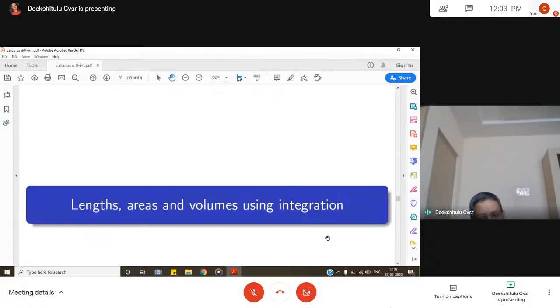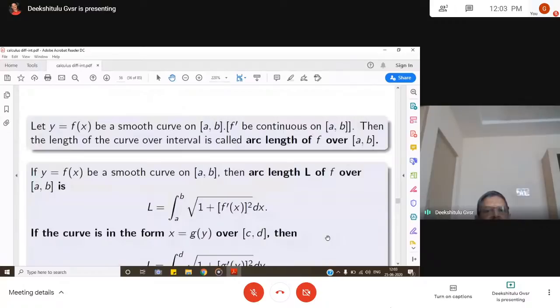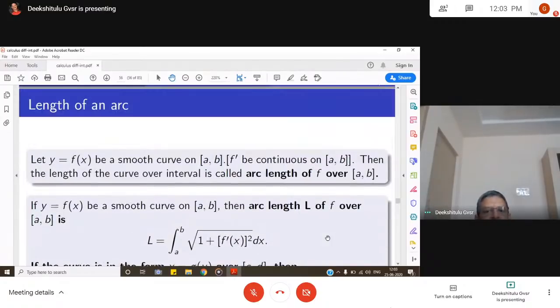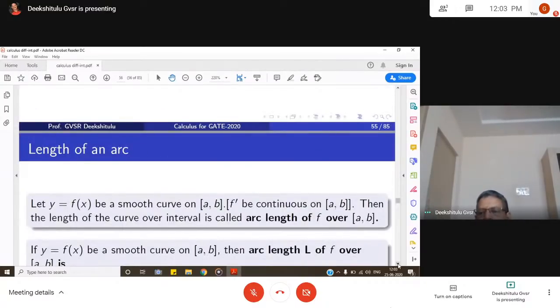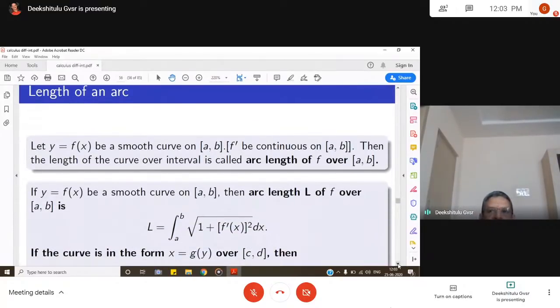Another important thing, which is completely an engineering application: length of arc, areas and volumes using integration. The first thing is length of an arc. You know how to find the length of a straight line. If you have a simple scale, you can measure it. And if you know the two endpoints of a straight line, let us say x1, y1 and x2, y2, you can find the length by square root of x2 minus x1 whole square plus y2 minus y1 whole square.